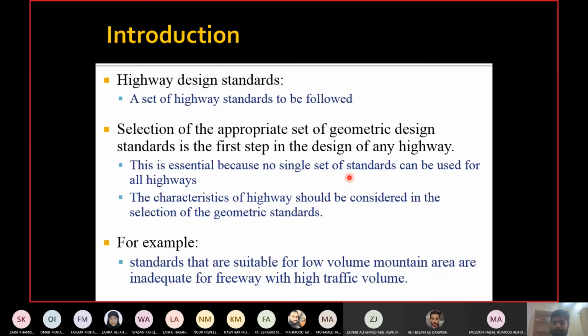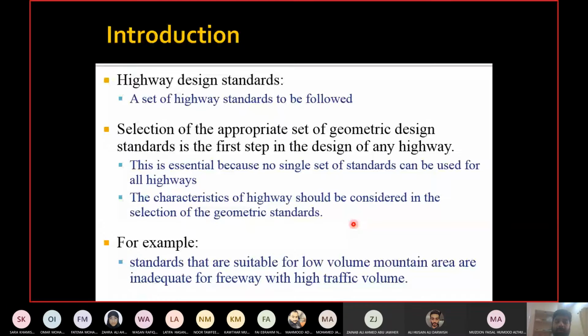But if there are different shades available, different colors available, then I need to make the selection, because one set of standards which is good for one location may not be good for another location. Okay, same value cannot be applied to all highways. Same equation cannot be applied to all highways, or to all types of situations, to all types of cases. So that's why you need to make the selection, and the selection should be on the basis of the characteristics of the highway.